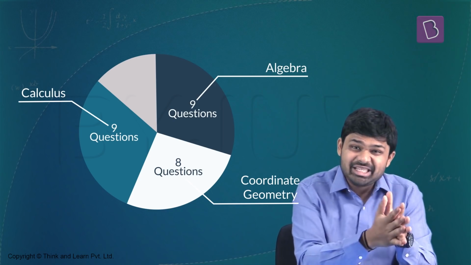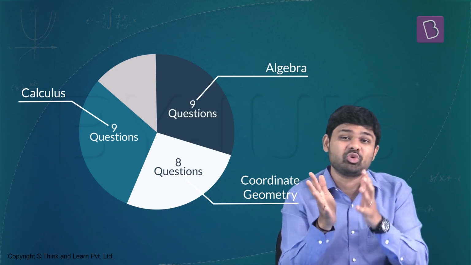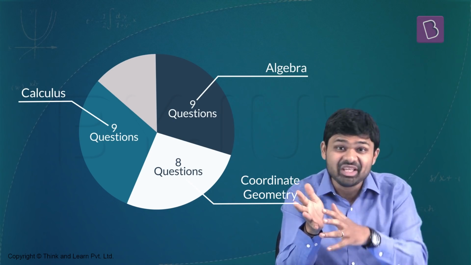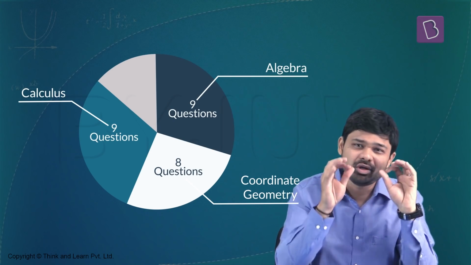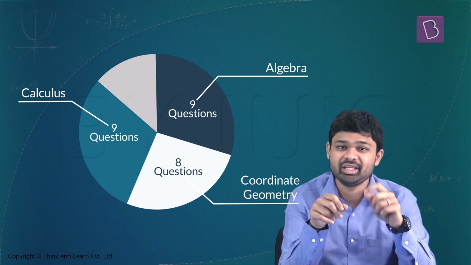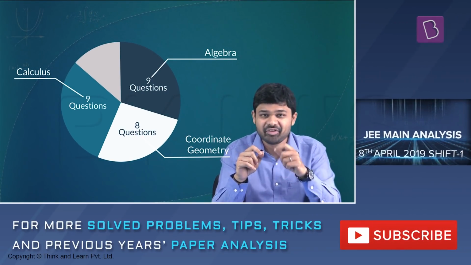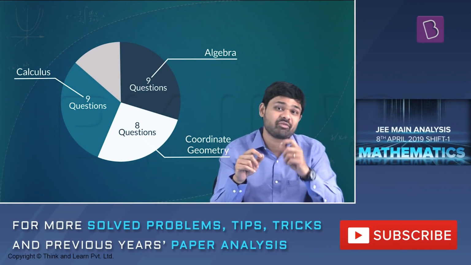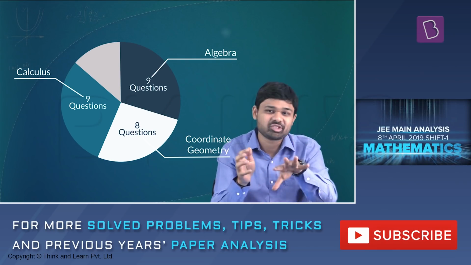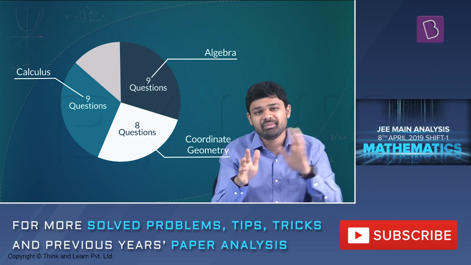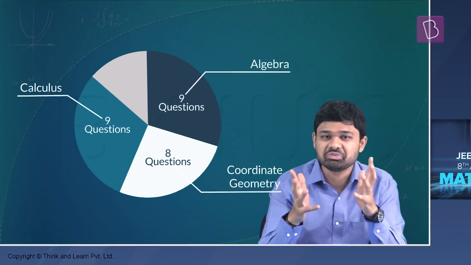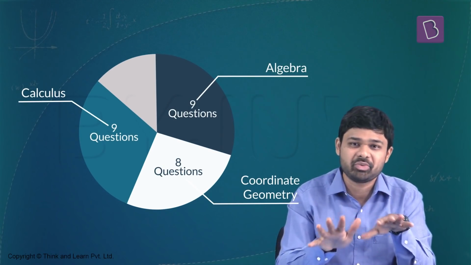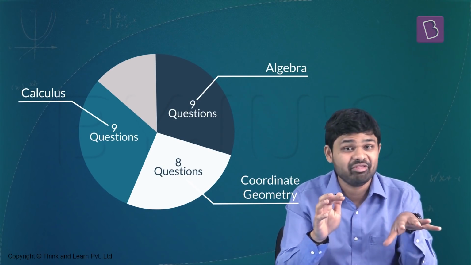But because they are easy questions, they tend to be pretty lengthy. So coordinate geometry questions were very lengthy. Formula-based questions, a lot of memory was tested in coordinate geometry. But here and there were tricks of the trade which could have been used, and these questions could have been solved easily. But not every question had such tricks. So generally, coordinate geometry questions tended to be more lengthy.